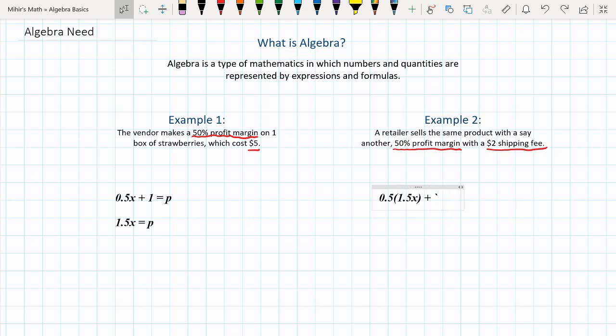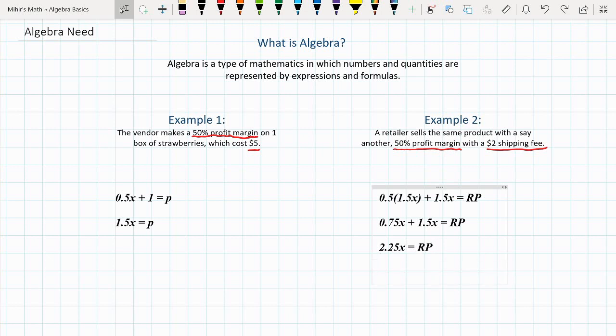And this will be plus 1.5x because it is the base cost. So this is just like we did earlier. And this will be equal to our retailer price. So if we try to simplify this, let's start with this part. This would be equal to 0.75x, and it's going to be plus 1.5x is equal to our retailer price. So this is equal to 2.25x is equal to our retailer price.